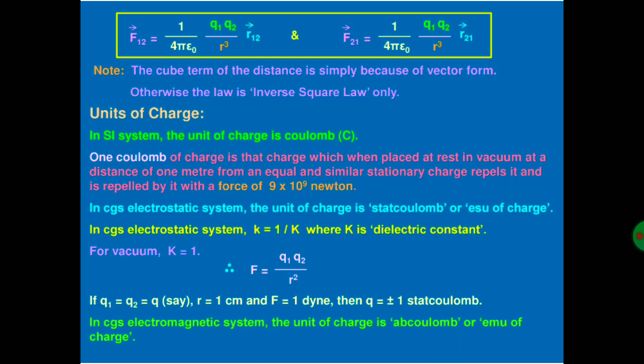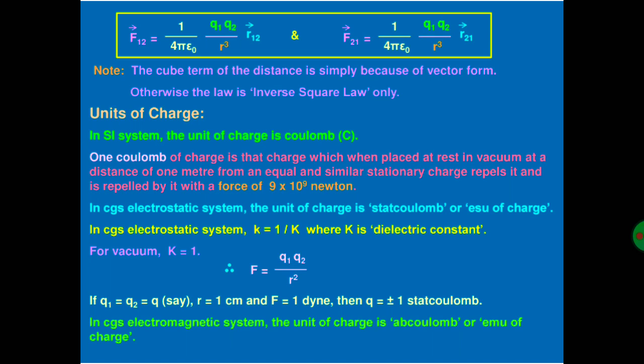In CGS electrostatic system, the unit of charge is stat coulomb or ESU of charge, electrostatic unit of charge. In CGS electrostatic system, K is equal to 1 by K, where K is the dielectric constant. For vacuum, the dielectric constant is equal to 1, so F is equal to Q1 Q2 by R square. If Q1 and Q2 are both Q, and R is equal to 1 centimeter and F is equal to 1 dyne, then Q is equal to plus minus 1 stat coulomb.